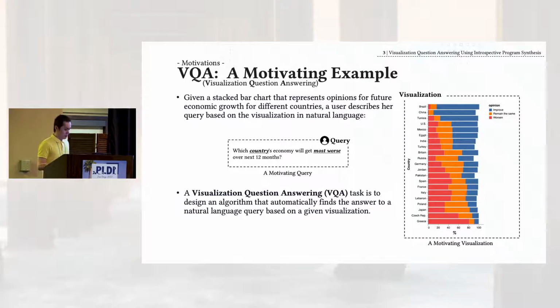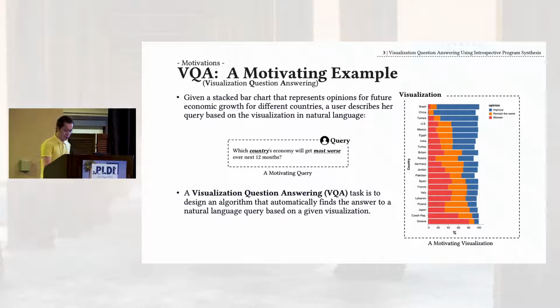Deep learning models are also applied to the task that we just mentioned, the visualization question answering task. We use VQA for short here. The VQA task consists of a visualization, as shown here on the right-hand side, and a query written in natural language from the user, as you can see here. The goal is to find out the answer to the query via transformations to the visualization. There is a broad spectrum of operations that you can do, such as projection, extraction, and arithmetic operations, such as aggregation or other operations like filtration.